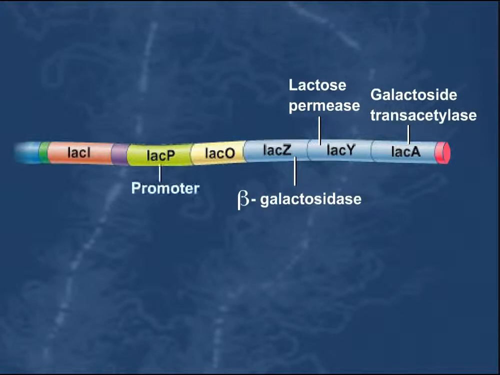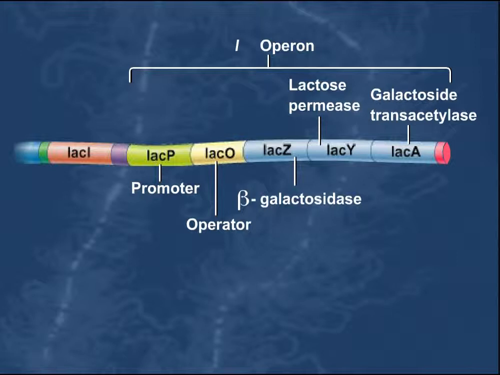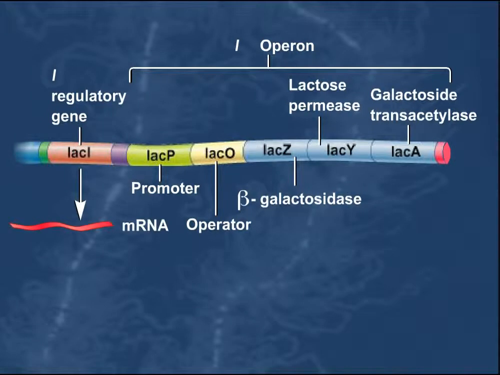The LacP region is the promoter that is needed to transcribe the LacZ, LacY, and LacA genes as a single polycistronic mRNA. The LacO region is an operator site that is involved in the transcriptional regulation of the Lac operon. The unit consisting of the Lac promoter, Lac operator, and the LacZ, LacY, and LacA genes is called the Lac operon. Located near but not in tandem with the Lac region is the LacI regulatory gene that codes for an mRNA that is translated to produce a protein referred to as the Lac repressor.